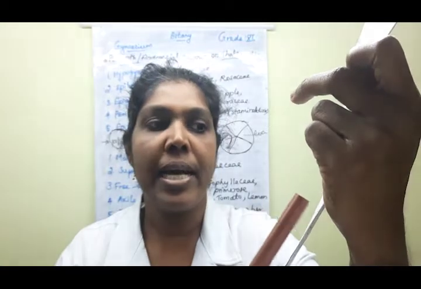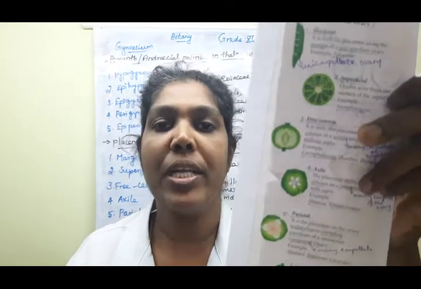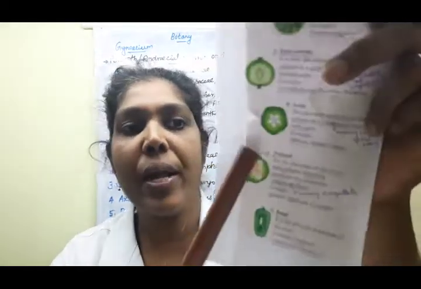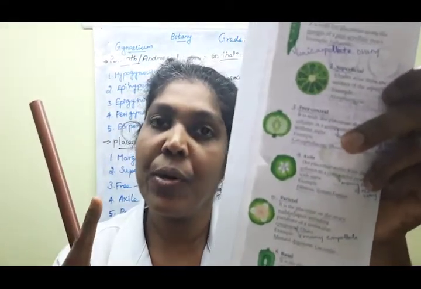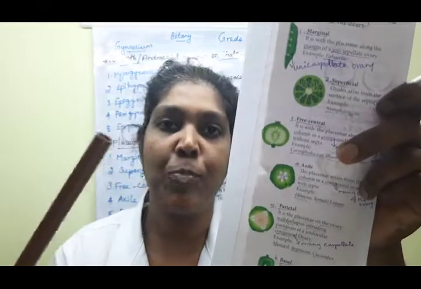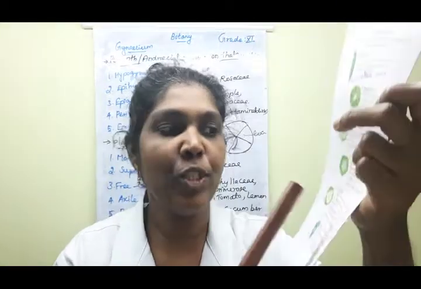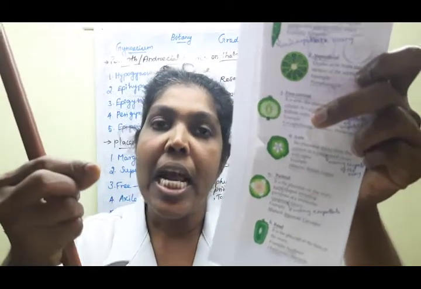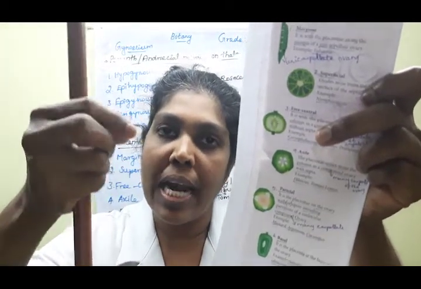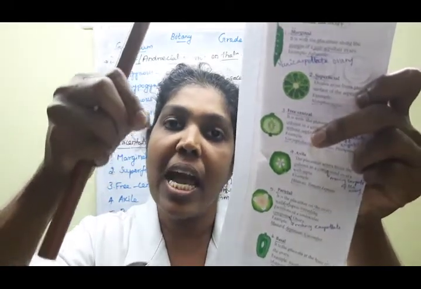Clear? Then the next one is parietal placentation. Parietal placentation means, if we look at this ovary, only one locule is there. Only one locule means only one empty space, children. This is the ovary wall region, the outer wall. The placenta intrudes just touching the ovary wall position. There the placenta arises.